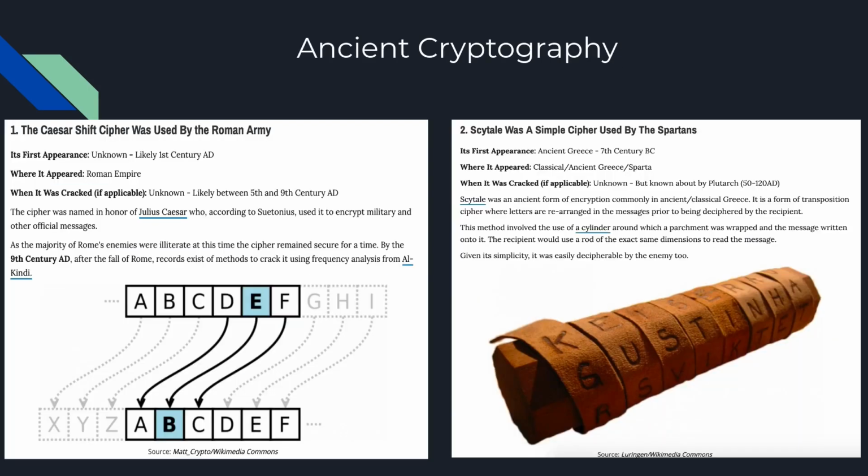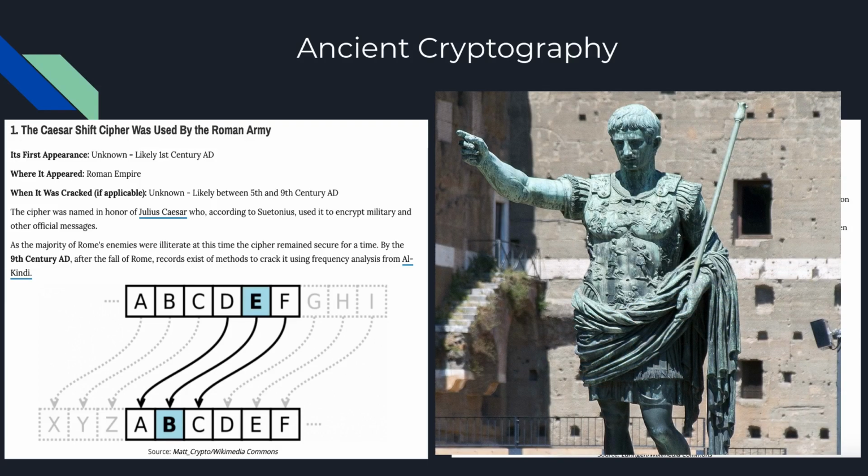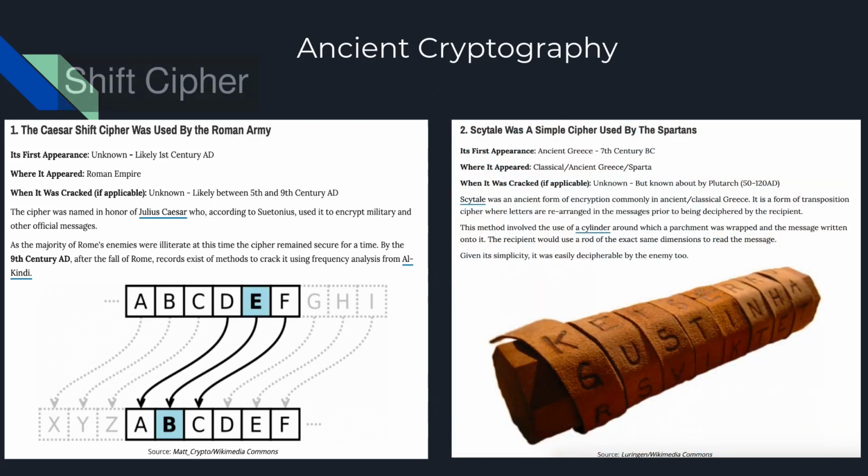So it's important to know about ancient cryptography as well, because you could see how it has evolved, and in the missions as well it has been shown how simple cryptography is very easy to break using normal pen and paper tools. So no complex mathematics is involved in that. In the first cipher we see that it's basically a transpose cipher, rather a shift cipher, where the offset is -3 in this case.